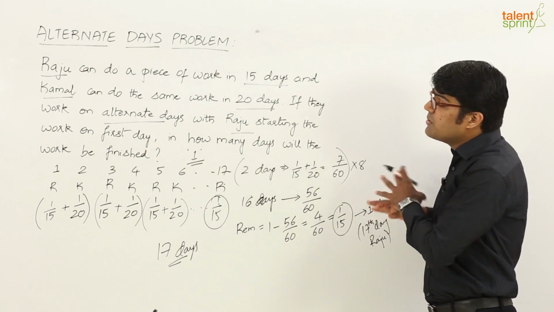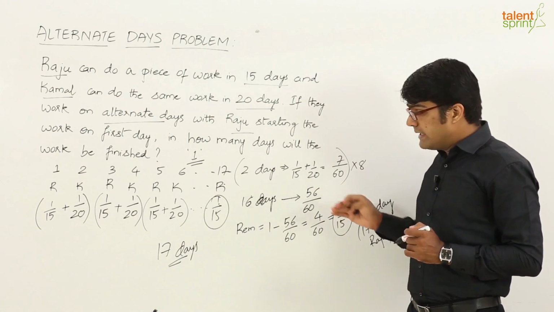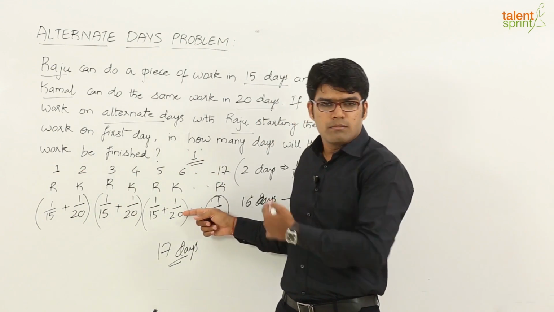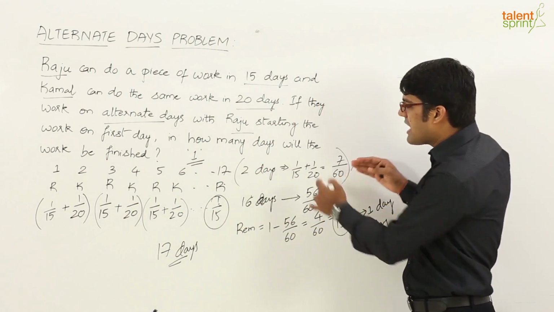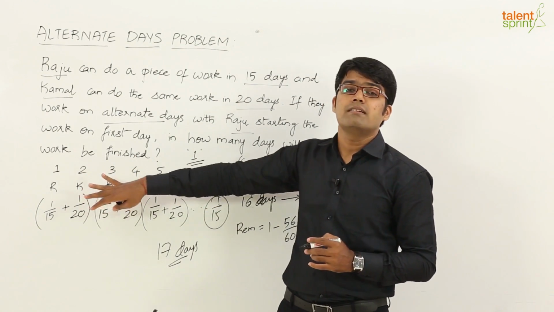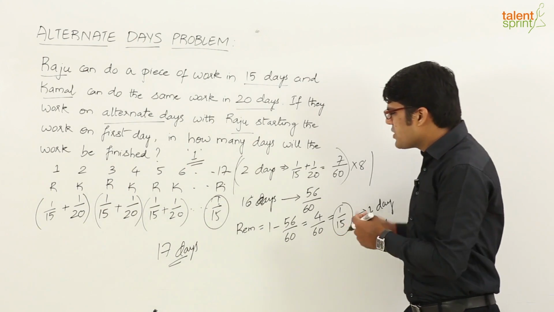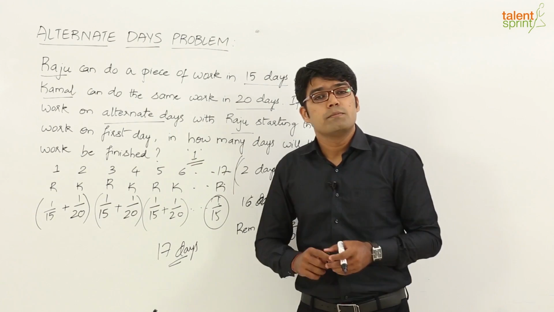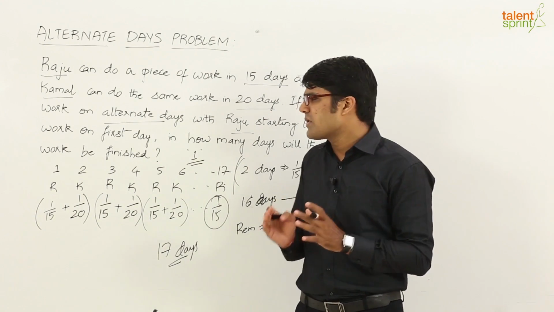And again, the solution here may look to be lengthy, but then you can cut down the number of steps, right? You need not write all these steps here to complete the question. You can just start working from this equation onwards. That is only for you to understand the approach here. All right. So I'm sure within 2 or 3 steps you will be able to complete this problem on people working on alternate days. So that's the concept.